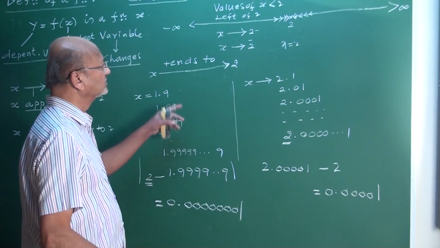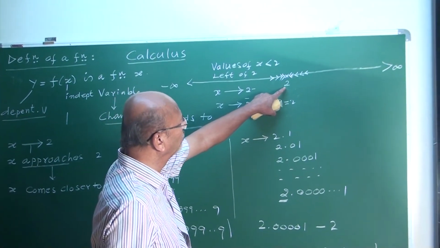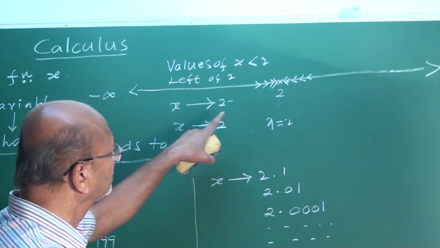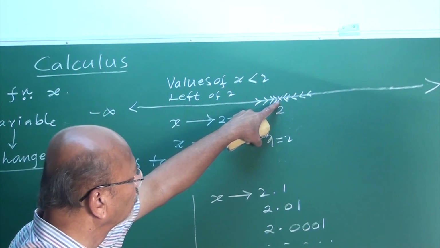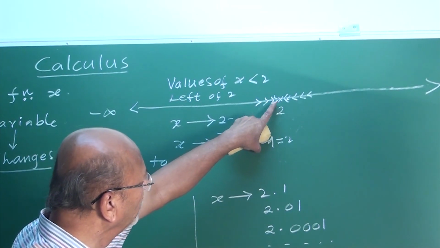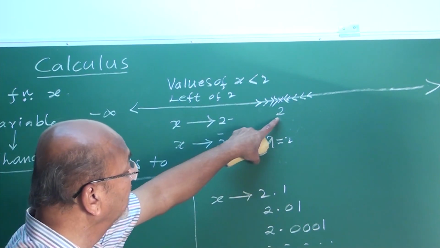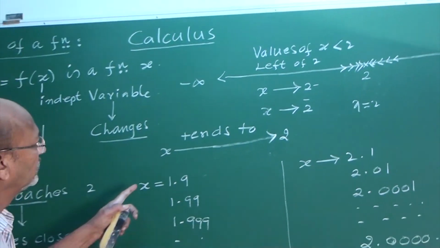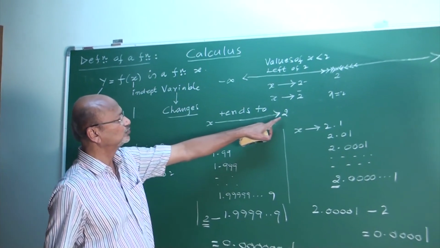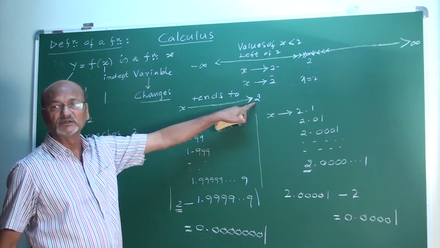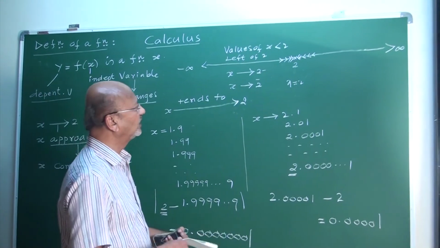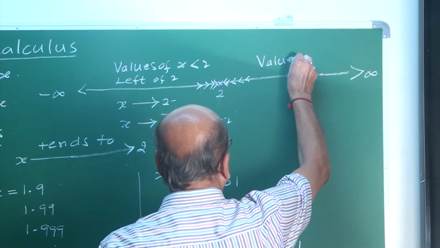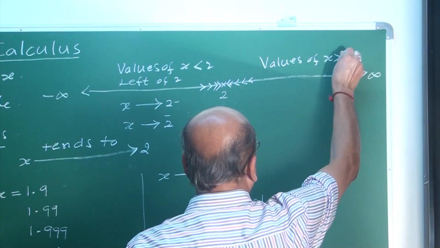Therefore, approach means coming very close to 2. This x never takes the value 2, except 2, all very nearing values, means in the neighborhood of 2. Yes, my friends, this is what I mean by tends to. X tends to 2 in 2 ways. What is this? Values less than 2. What about this side? This side is values of x greater than 2.